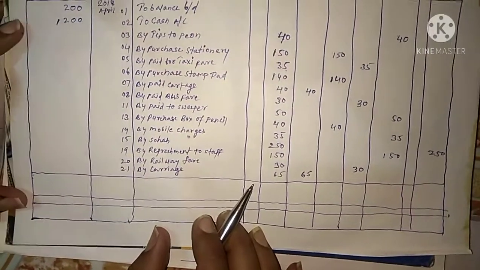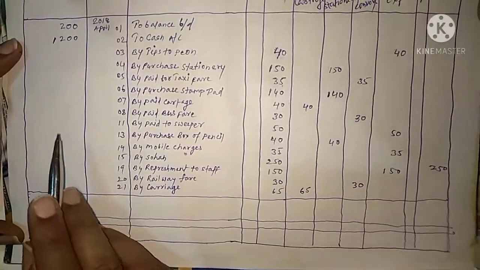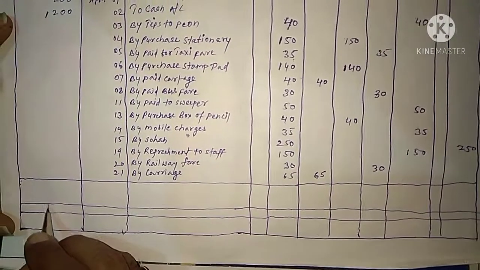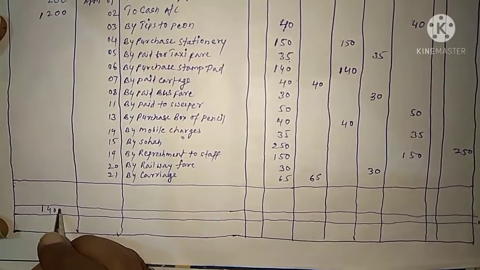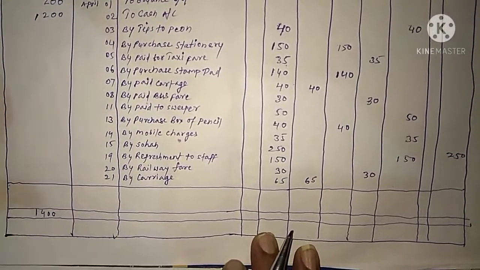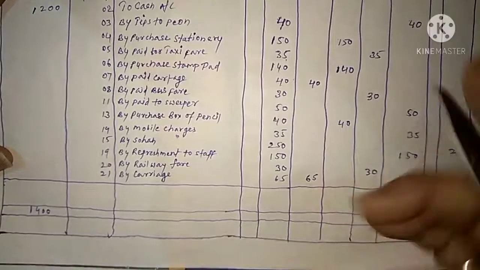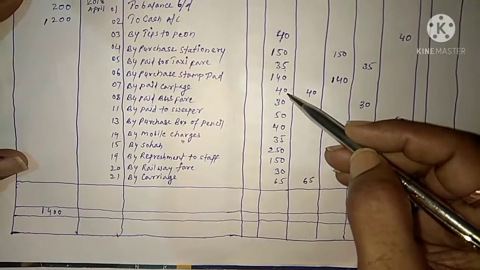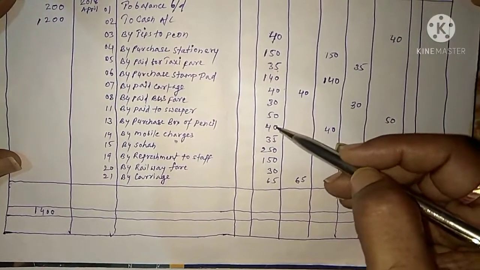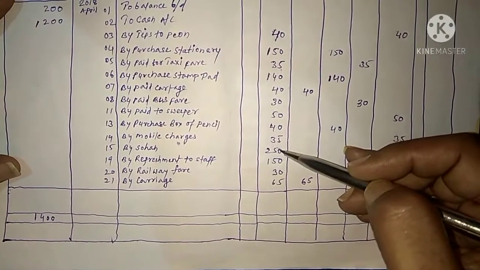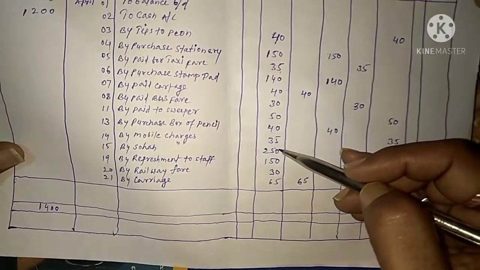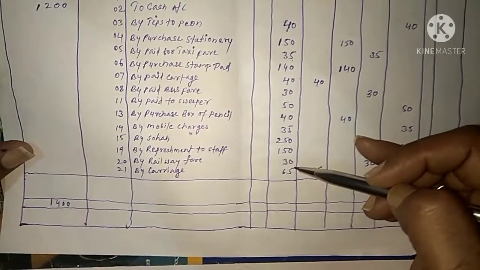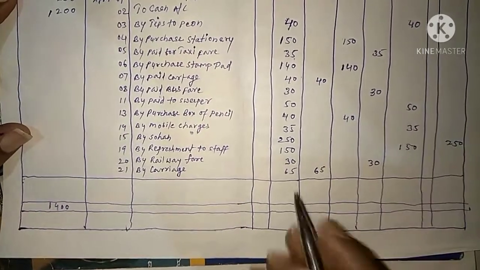So now the first column amount we have to make the total, that is amount received. So amount received will come 1400. And then we have to make the total of this 40, 150, 35, 140, 40, 30, 50, 40, 35, 250, 150, 30 and 65. The total will come 1055.